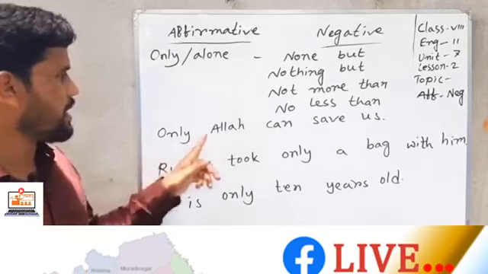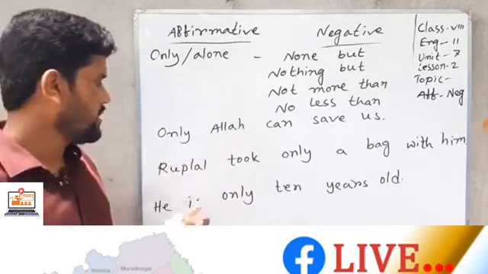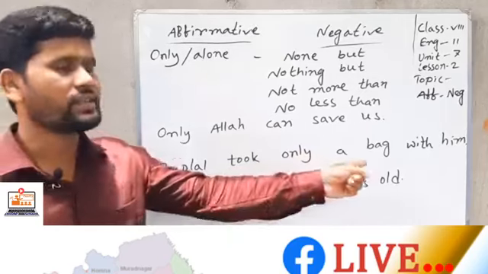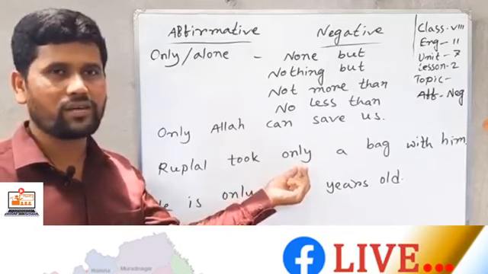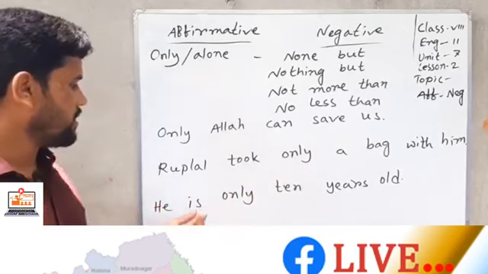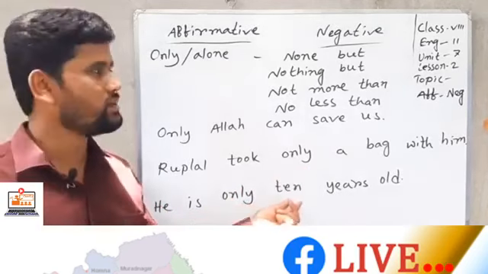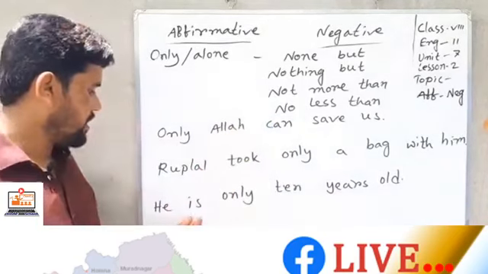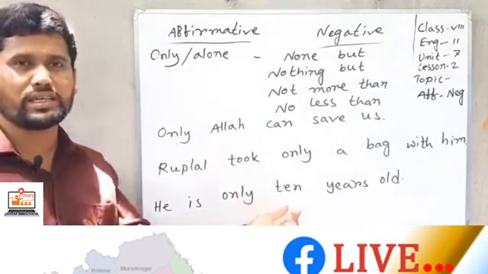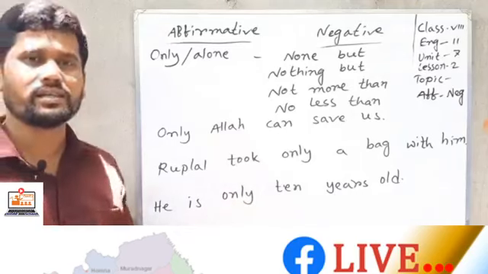If "only" indicates Allah or a person, we can use "none but" instead of "only." So, "None but Allah can save us." If "only" indicates a thing, a bag is a thing, so we can use "nothing but" instead of "only." And if we find "only" indicates a number, then we can use "not more than" or "no less than." So, "He is not more than 10 years old" or "no less than 10 years old."